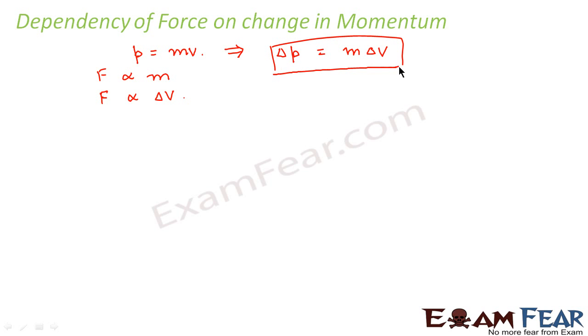If I say force is directly proportional to mass, and force is directly proportional to the change in velocity when mass is constant, then using these two, we can conclude that force is related to the change in momentum. That means greater the change in momentum, greater is the force applied. So this is what we derived as a relation between force and momentum. So remember, force is dependent on the change in momentum.